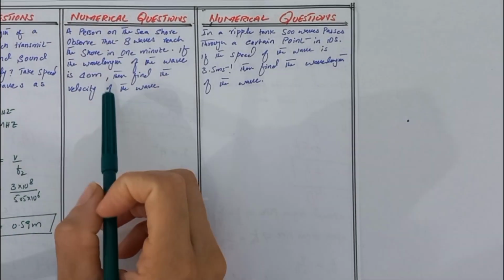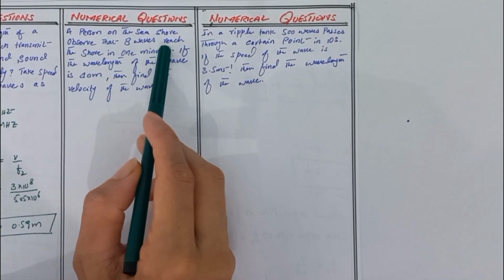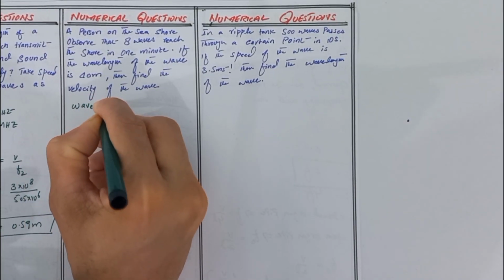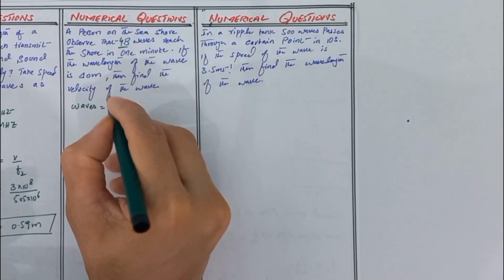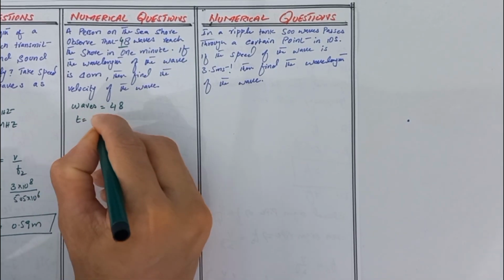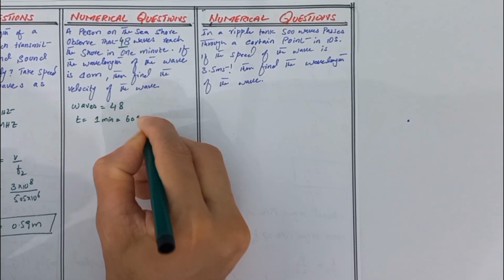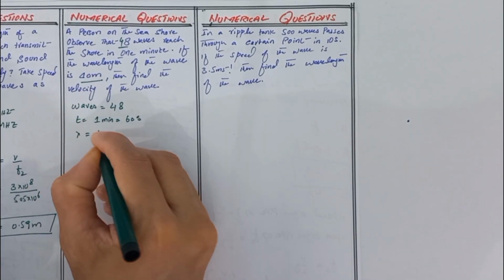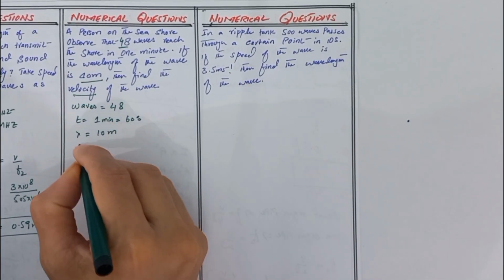Now we solve the second numerical. A person on the seashore observed that 48 waves reach the shore in 1 minute. Here the number of waves is given as 48 waves reaching the shore in 1 minute. Time is given as 1 minute, and 1 minute is equal to 60 seconds. If the wavelength of the wave is 10 meter, find the velocity of the wave.